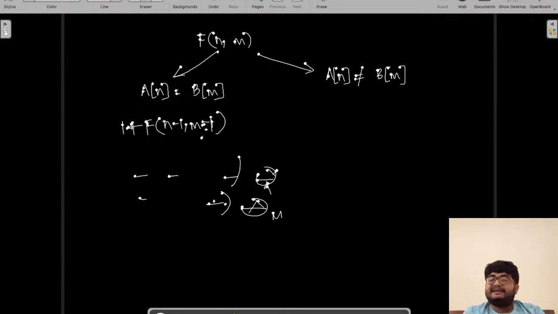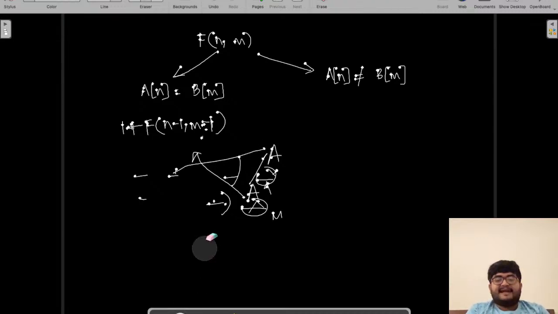Why are we always taking this move? Let's say there is an a here, and here is also an a. You can either match this a with this a, or you can match this a with something later. It's always better to match, because you will get the same answer or a better answer. So we'll always match. Whenever there is a match, we'll always match.